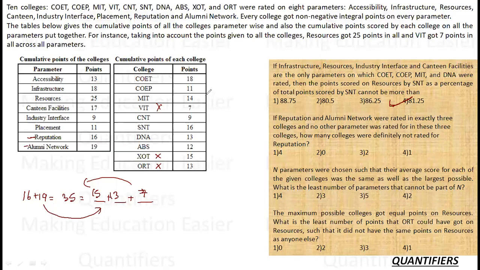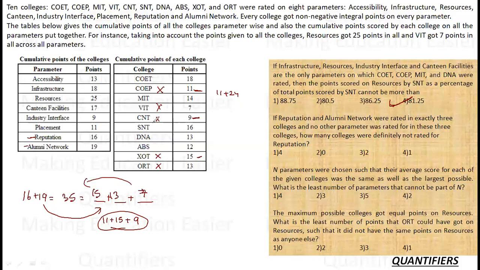Similarly, can I have something else also? Let's say 11 is there. 11 ke saath I need 24. So 16, 8, 7, 17, 9, 15. Okay, 9 and 15. So 11, 15 and 9 is another such parameter. So it is possible that this 35 is distributed as 11, 9 and 15, which means that COEP, MIT and so on are rated upon these. ठीक है, ये हमें दिया हुआ है.